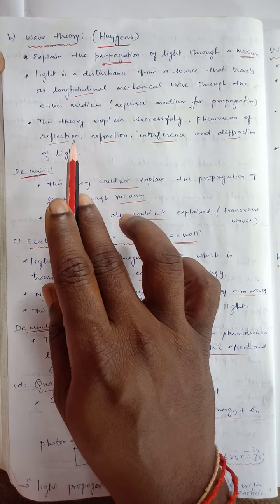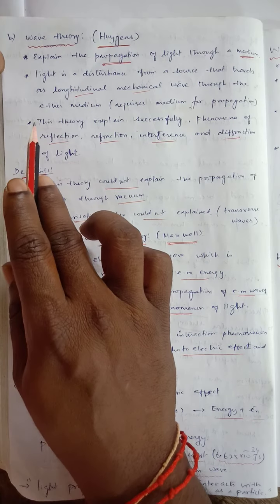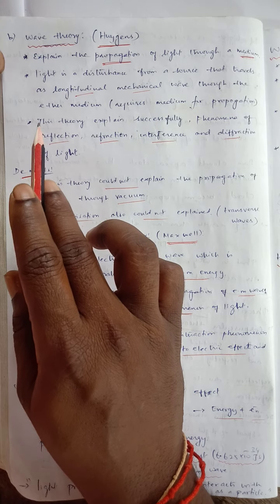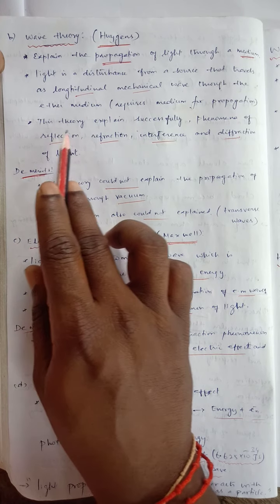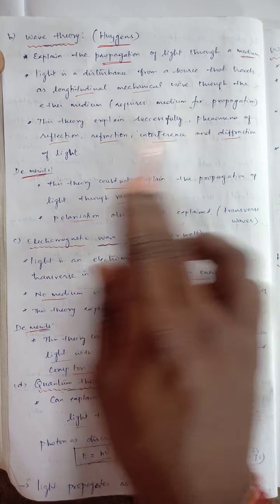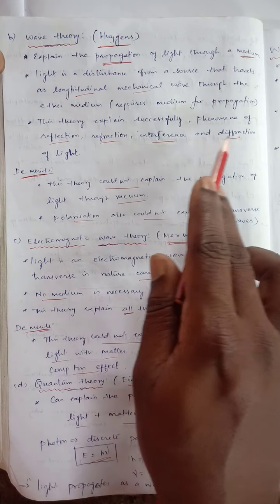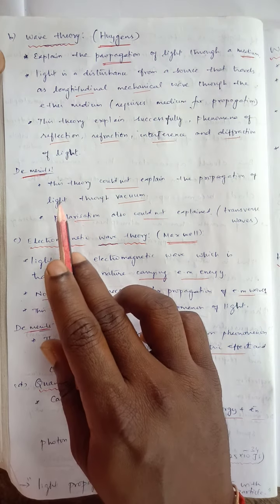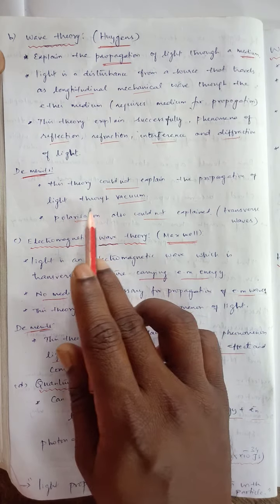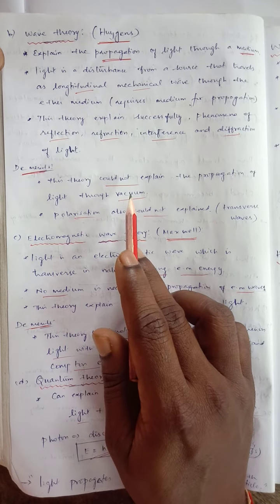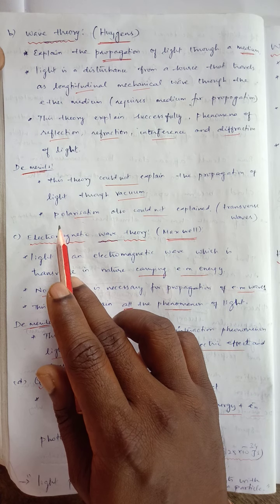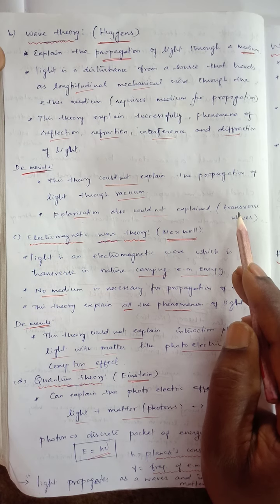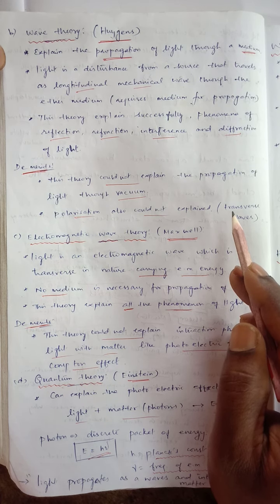Already we know a longitudinal wave means that in the propagation of the wave, the particles vibrate along the direction of the wave. The wave theory successfully explains the phenomena of reflection, refraction, interference, and diffraction of light. And there are some demerits also. Wave theory could not explain the propagation of light through vacuum. Vacuum means there is no air. And this theory couldn't explain polarization also, because polarization means the light travels as transverse waves.